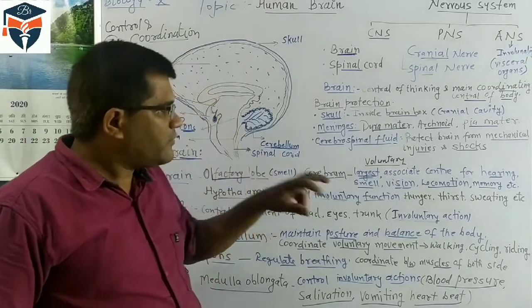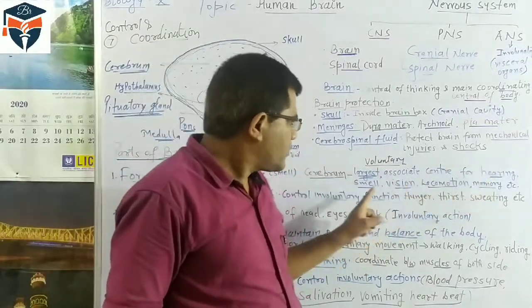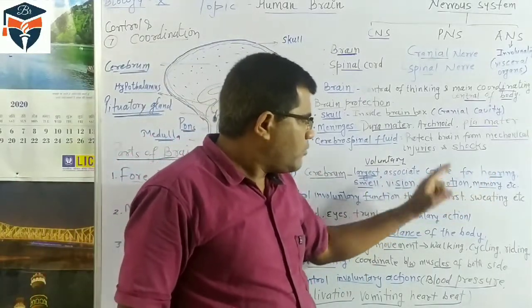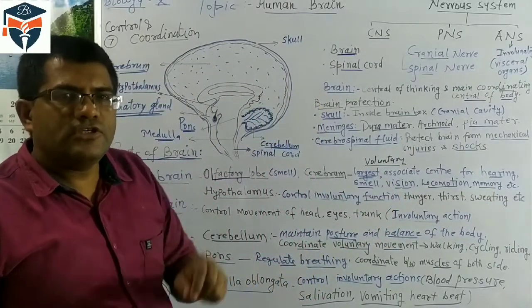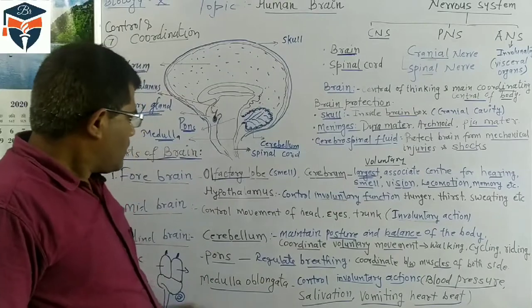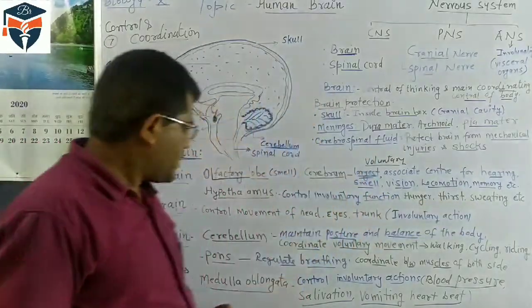The cerebrum is the largest part of the brain, where the centers of hearing, smell, vision, movement, locomotion, memory, intelligence, and judgment are located. The hypothalamus is a center for hunger, thirst and sweating.